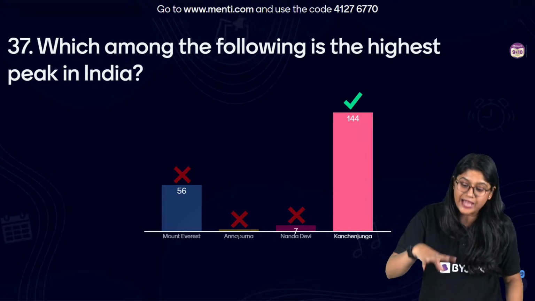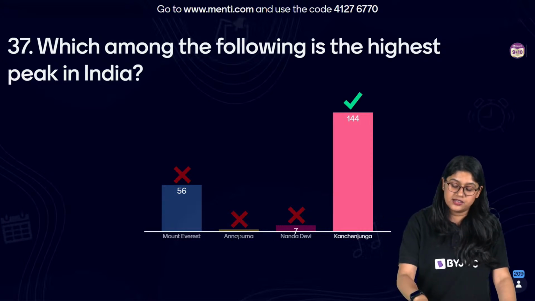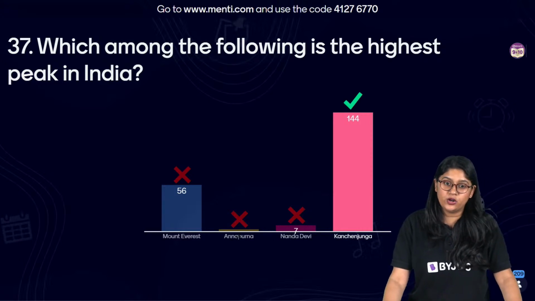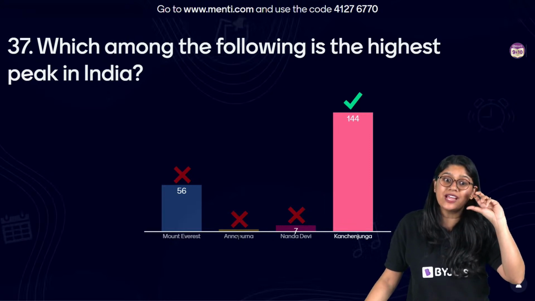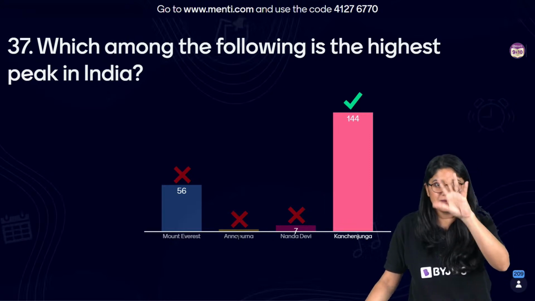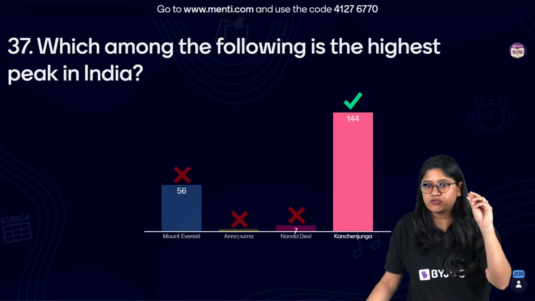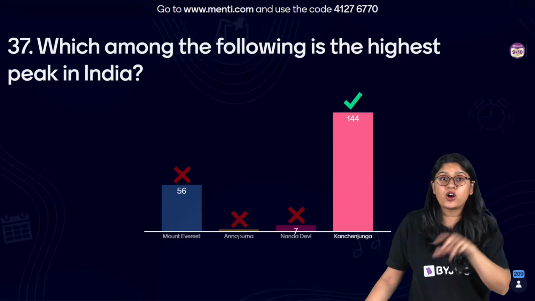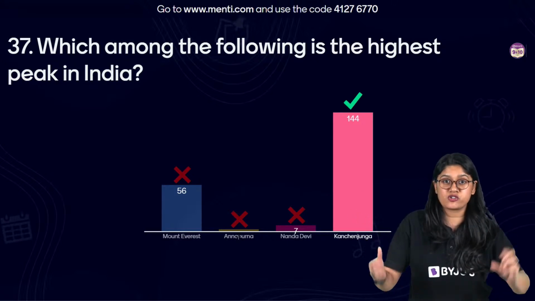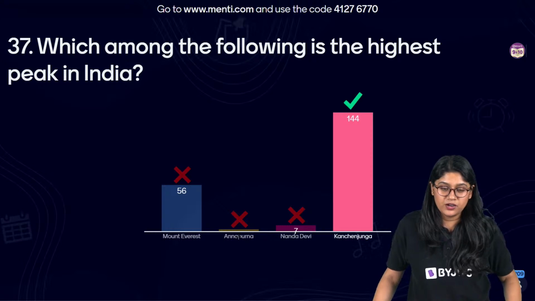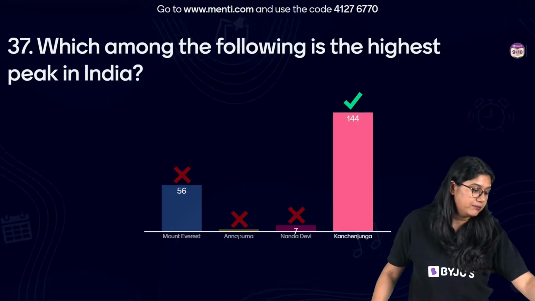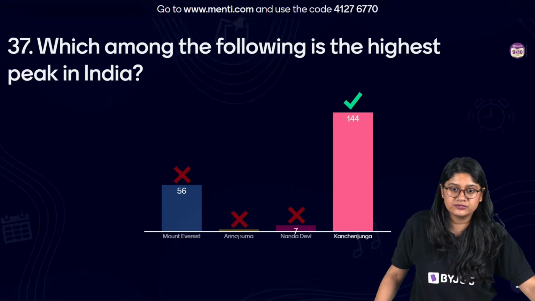So the highest peak in our country is Kanchenjunga. The height difference is not that much, both are around 8,000 meters, a difference of 200 or 300. But both are at a different location altogether.